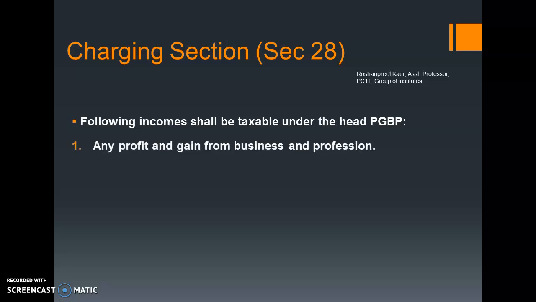The first is any profit and gain from business and profession. If you are doing any sort of business or any sort of profession, whatever income you earn from both of them is to be included under this head, right? Now from business means it can be any money that is illegal business or legal business. The income tax authorities do not have to do anything with it.